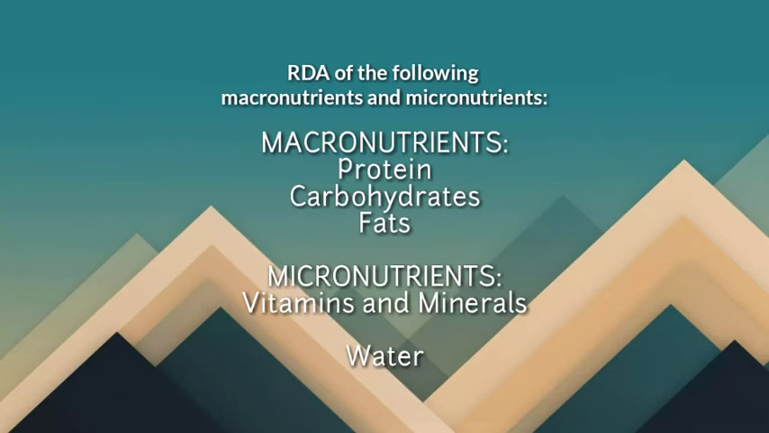Now let's move on to the RDA of the following macronutrients and micronutrients. Macronutrients include protein, carbohydrates, and fats. And micronutrients, we have vitamins and minerals, and we have water.